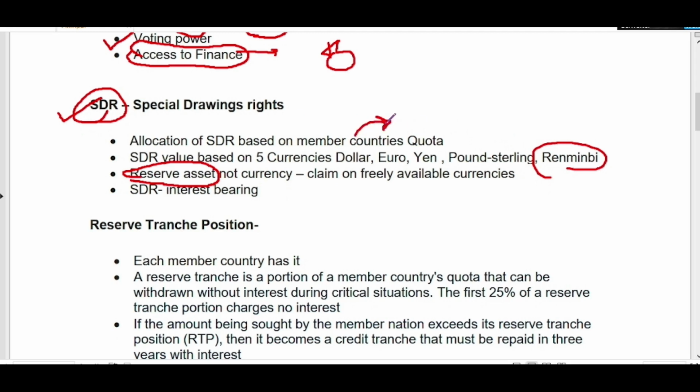So bigger the economy, bigger the quota assigned. Again, these SDRs are interest bearing assets. So the countries holding SDR also receive interest around 4 to 5%. So this is about SDR. So remember the fact that SDR is not a currency. Rather, it is a claim on freely available currency such as dollar, euro, yen, and pound sterling.